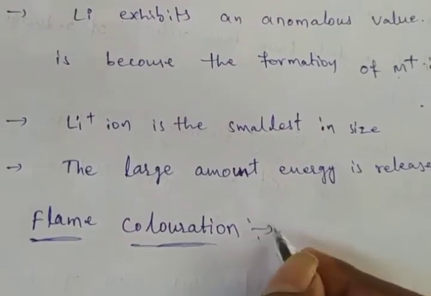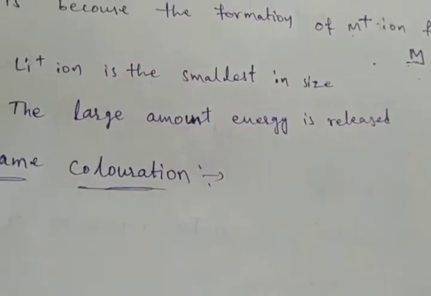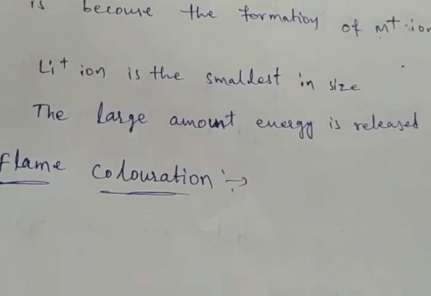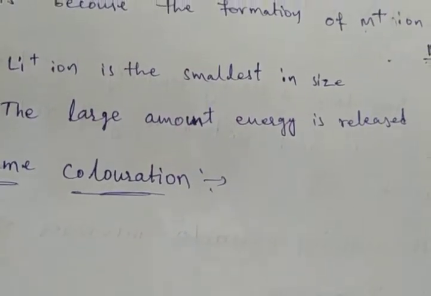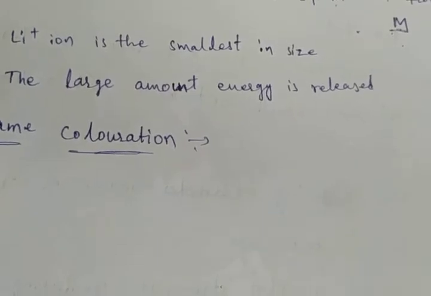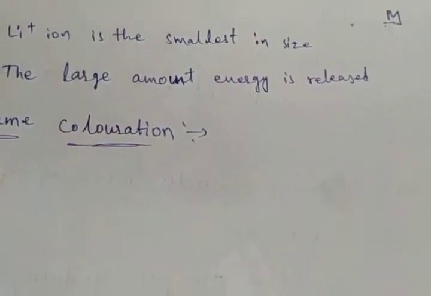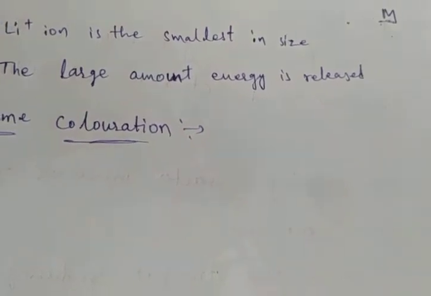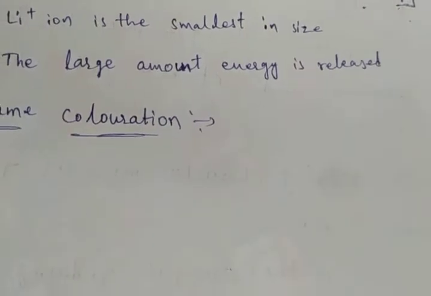When we heat the alkali metals or their salts in the flame of a Bunsen burner, they show different colors.